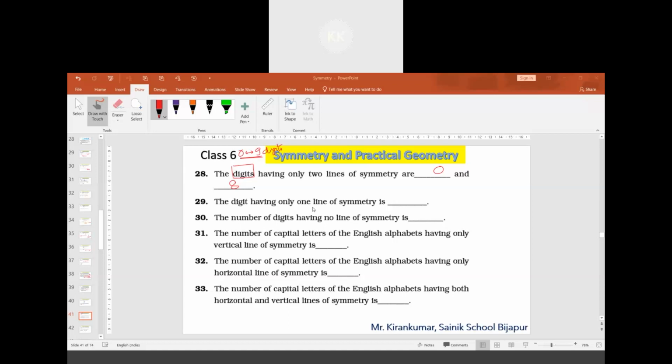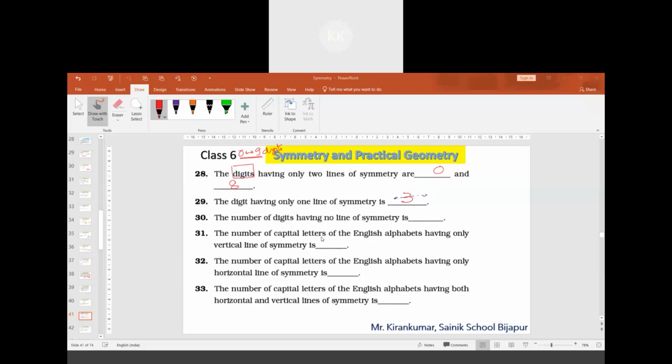The digit having only one line of symmetry is. If you observe the digit 3, it will be having only one line of symmetry, and the symmetry will be a horizontal line. So this is the only possibility. So 3 is the answer for the question.